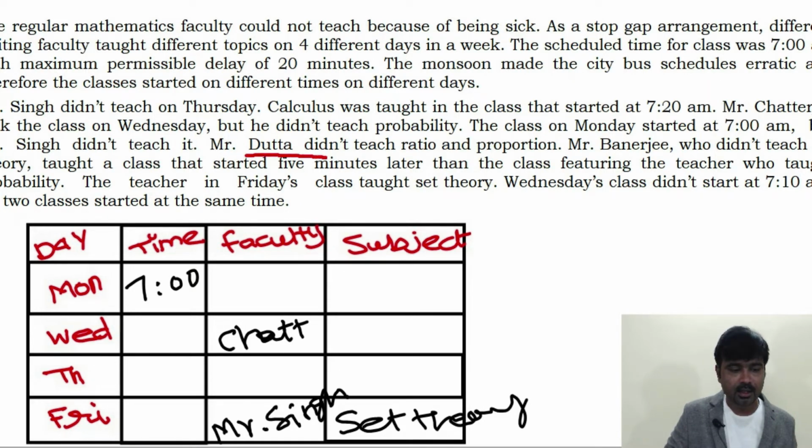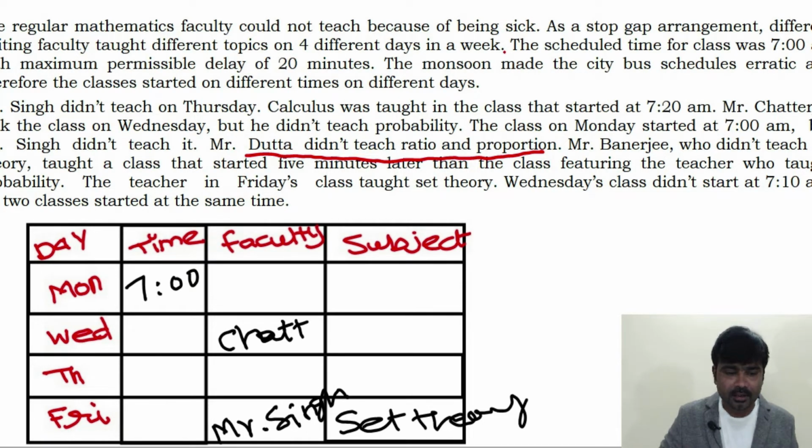Mr. Datta did not teach ratios and proportion. Is it sufficient to fill the faculty on Monday or Thursday? No. Okay, now read about Mr. Banerjee. Mr. Banerjee, who did not teach set theory, taught a class that started 5 minutes later than the class featuring the teacher who taught probability. Simple understanding: Mr. Banerjee took the class 5 minutes after the probability class.